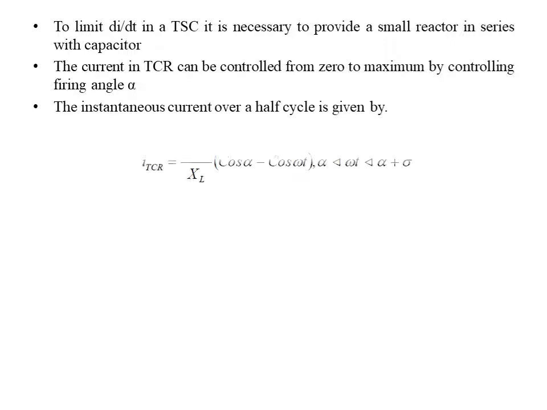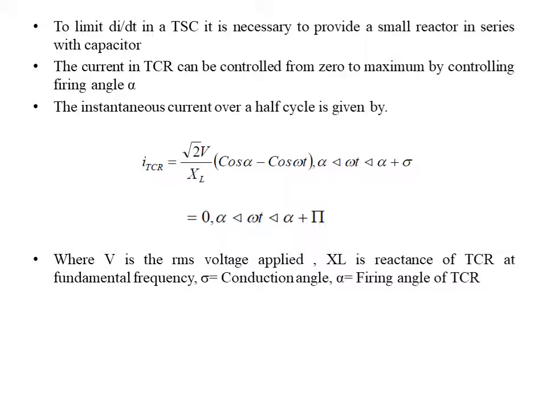The instantaneous current over half cycle is given by I_TCR equals root 2 V divided by XL, multiplied by (cos alpha minus cos omega t) for alpha less than omega t less than alpha plus sigma, and it is equal to 0 for omega t from alpha plus sigma to alpha plus pi, where V is the RMS applied voltage, XL is the reactance of TCR at fundamental frequency, sigma is the conduction angle, and alpha is the firing angle of TCR.